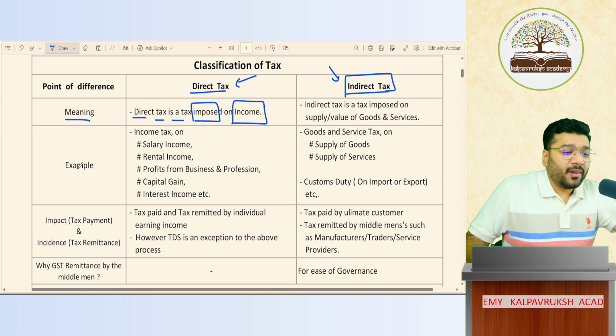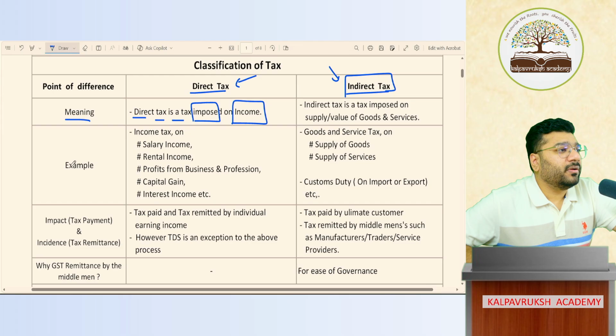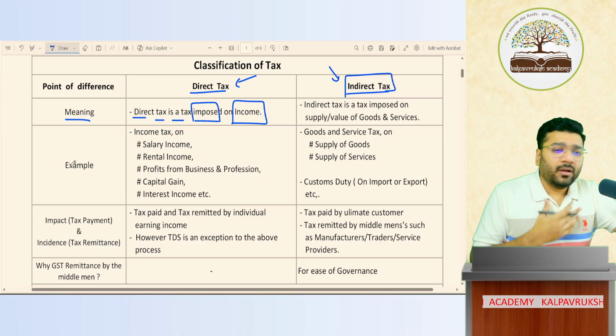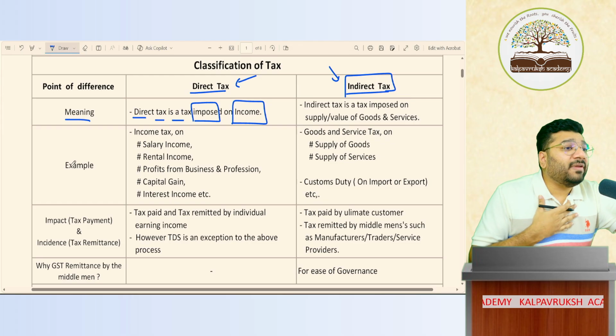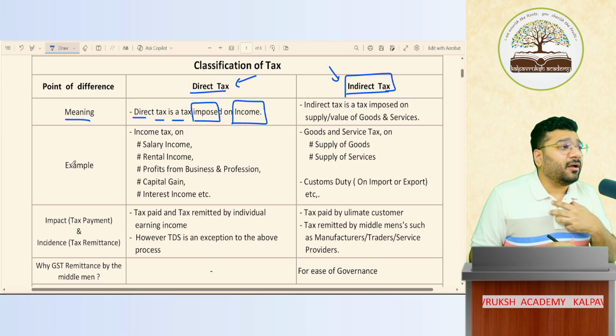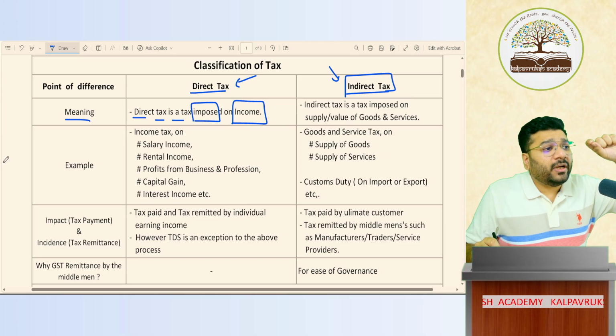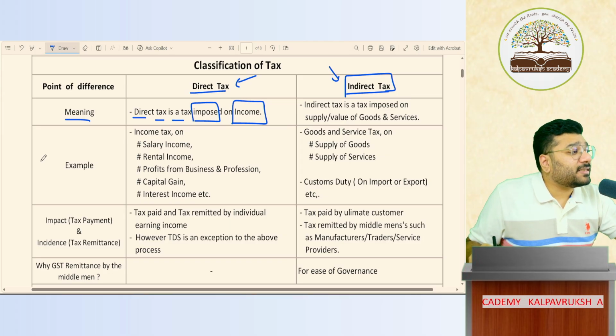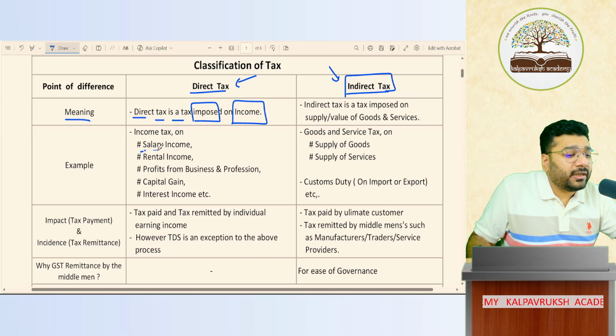Tell me people, in India, people earn income from multiple sources. Yes or no? Let's suppose I'm working in any company. What will I be paid? Salary. So salary is my income. If any tax is calculated on my income, that is called income tax. That is called direct tax. Got it? Not got it? So on the salary, income tax is calculated.